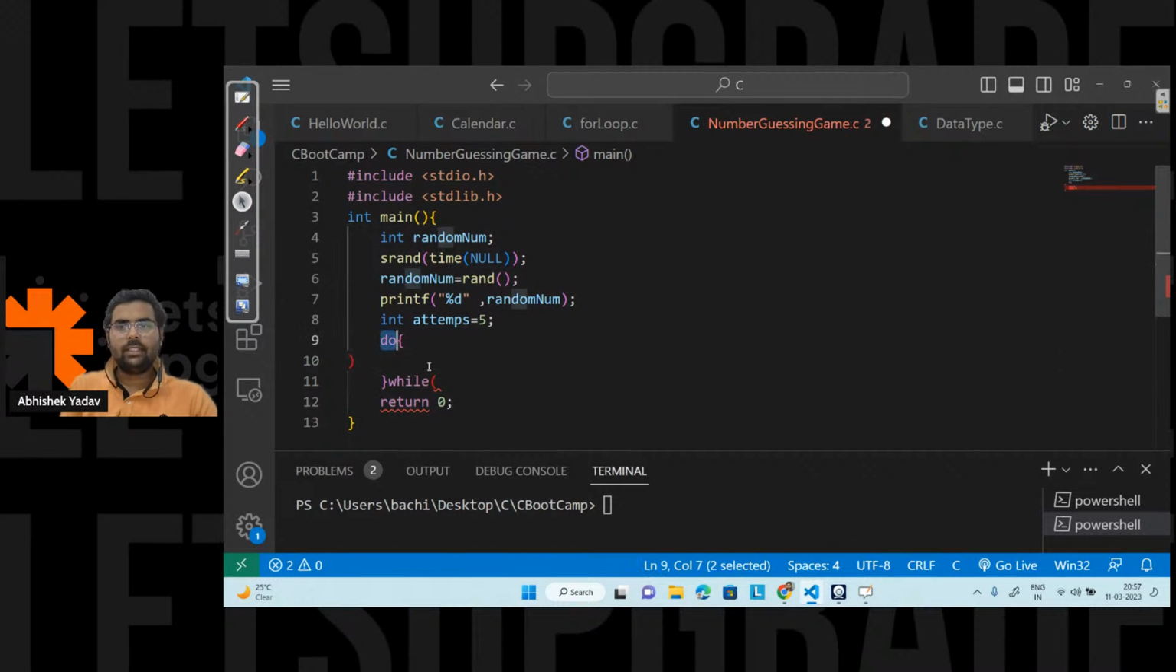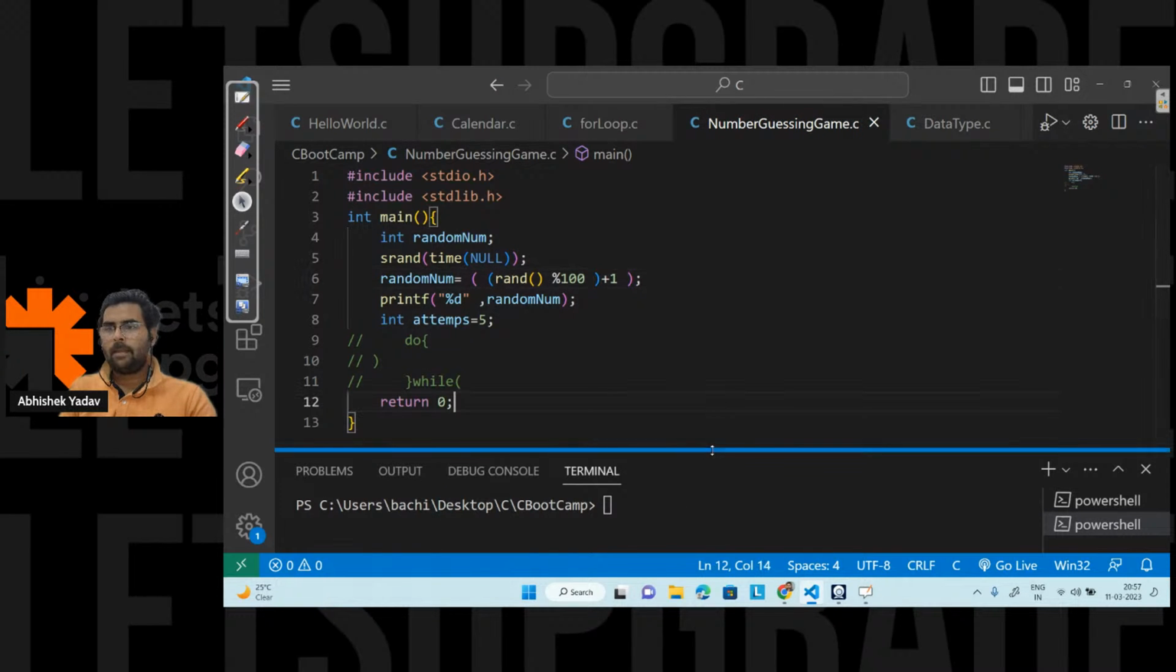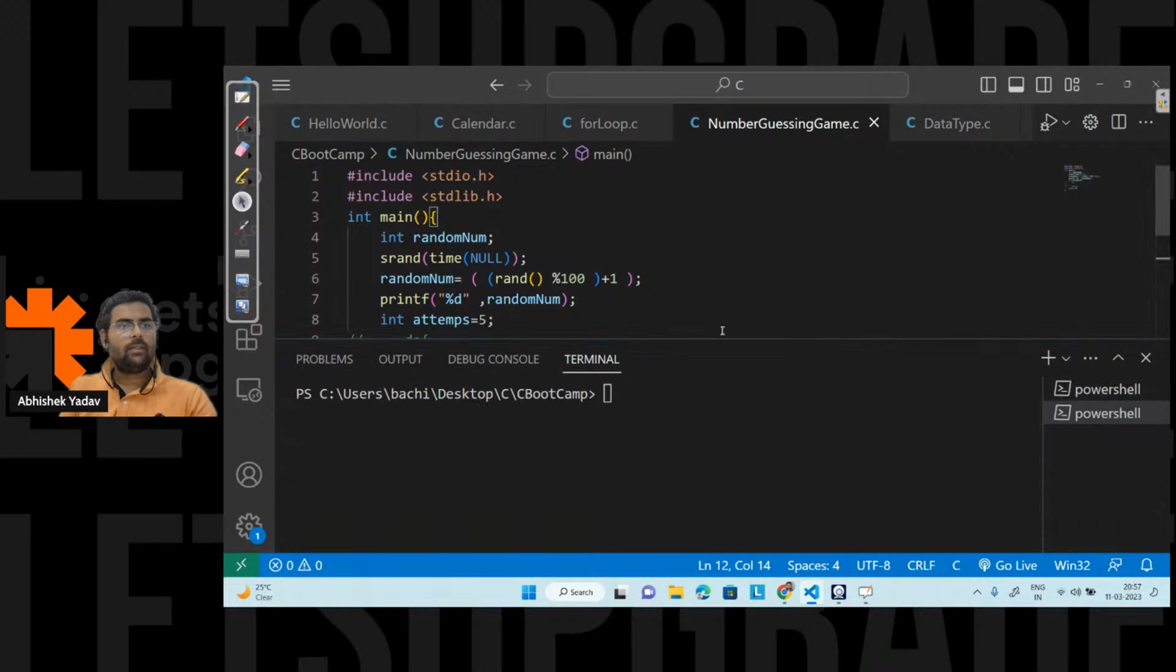Please write in the chat if it is clear. Let's take the modulo with 100 here plus 1, right? Let's save the code and run again. Okay, let's see that part.